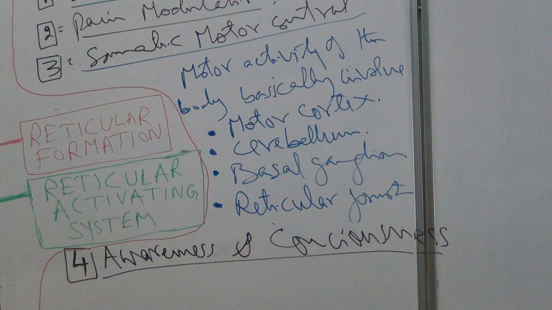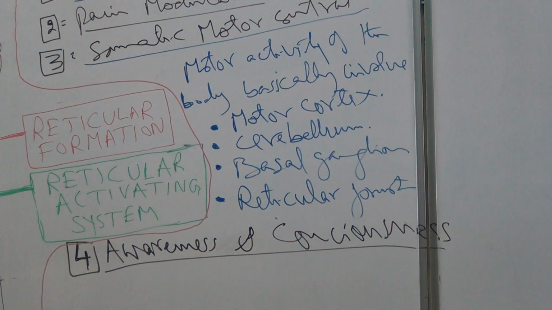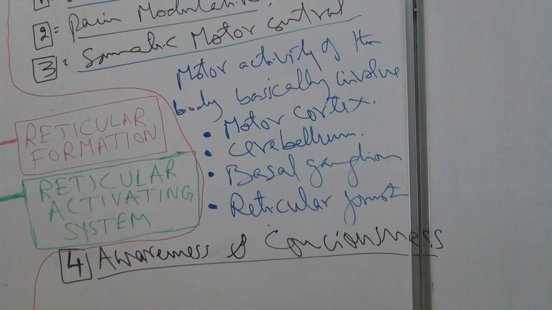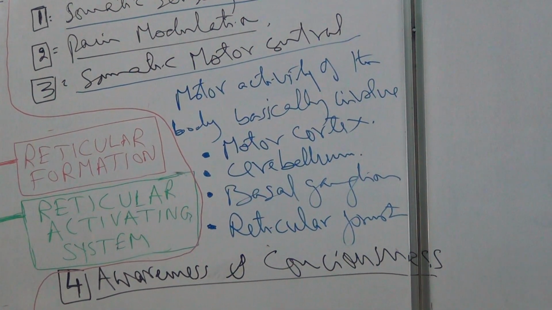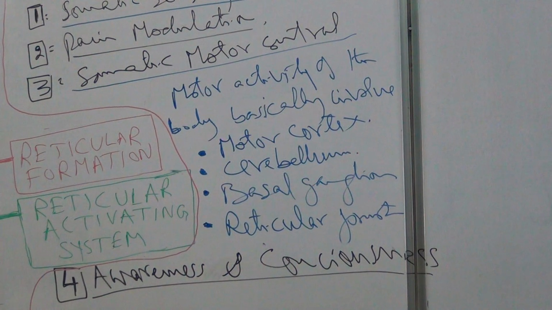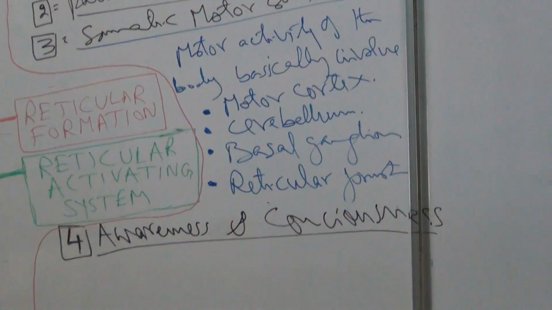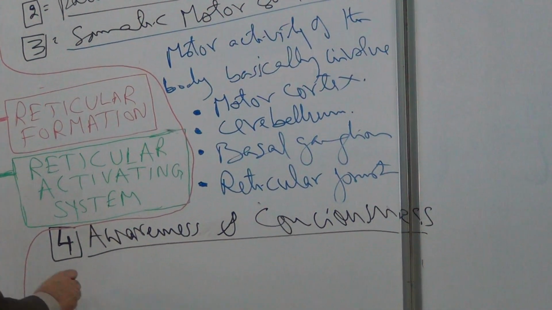It keeps the individual aware in a conscious state. In this way, the reticular formation helps to maintain the level of consciousness and awareness. Next, alertness of the individual.